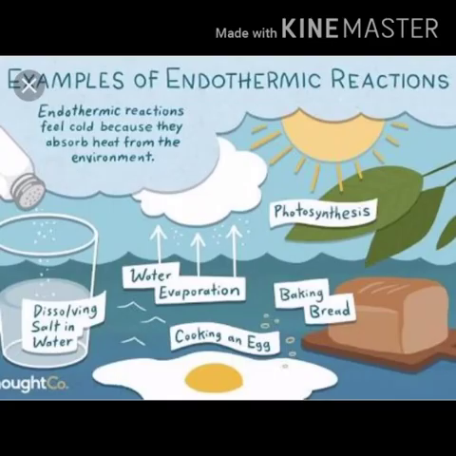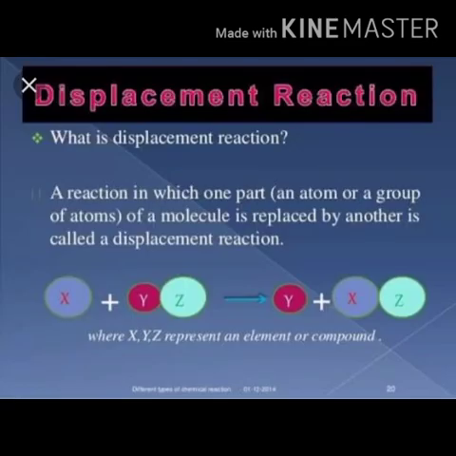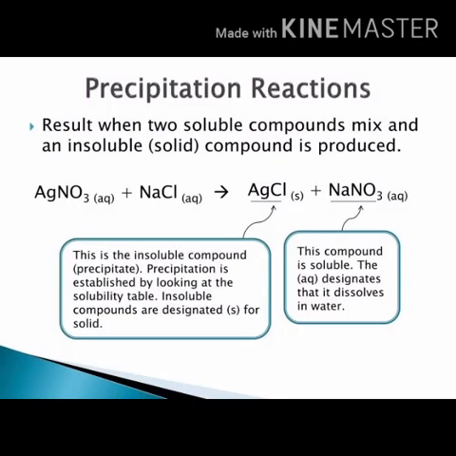We'll see what is an endothermic reaction. A reaction in which energy is absorbed in the form of heat, light or electricity to break reactants is known as endothermic reaction. Do you know displacement reaction? The chemical reaction in which a more reactive element displaces a less reactive element from its salt solution is called displacement reaction. What is a precipitation reaction? It is a reaction that produces a precipitate.